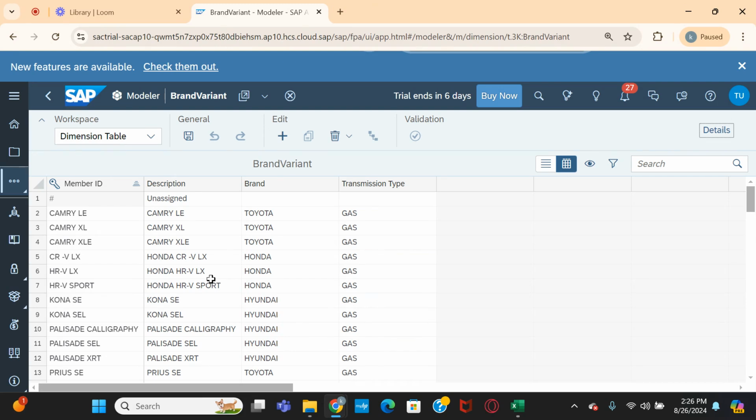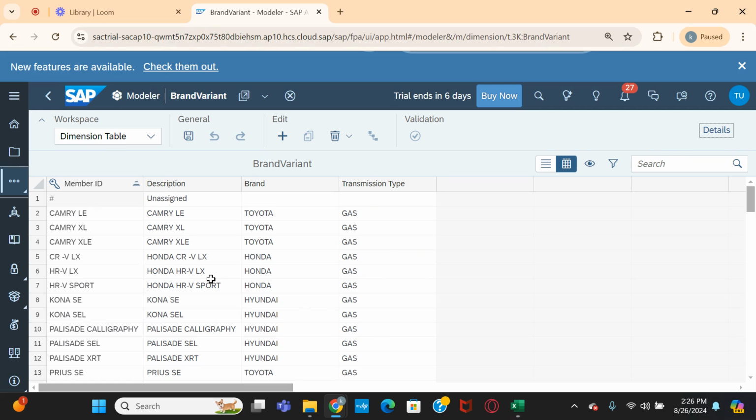But when you are bringing the data, most of the times we may need some kind of transformations or conversions on the data.